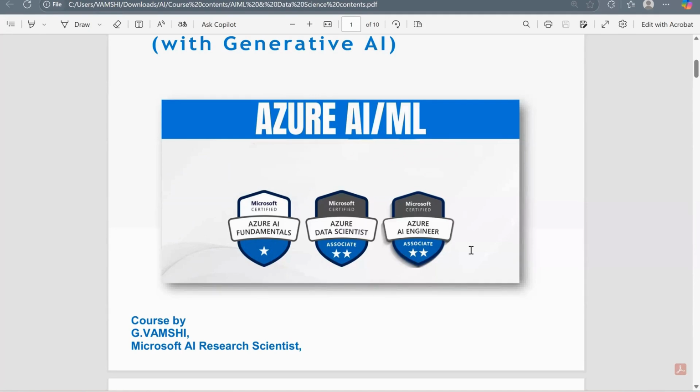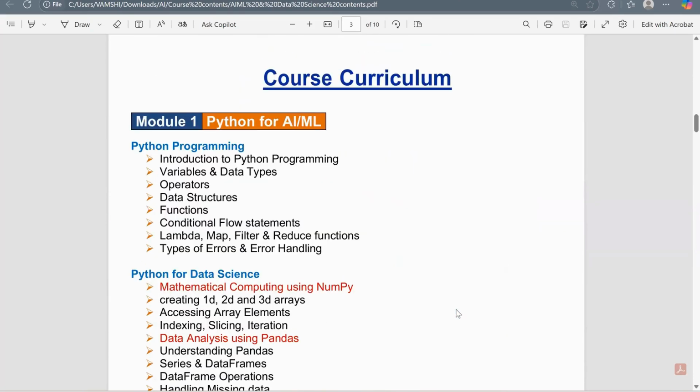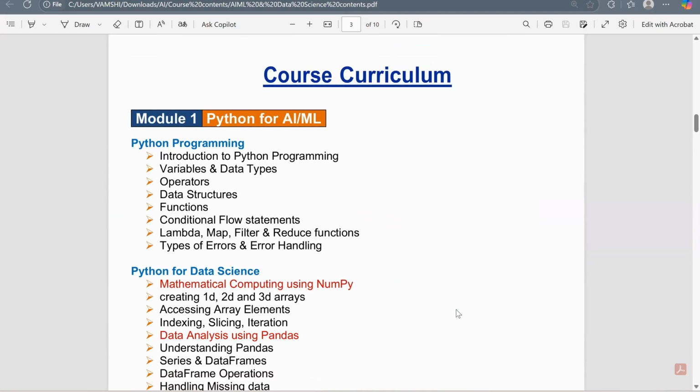As to what we'll be learning as part of this course and how this course will help you land a high paying job in AI. Let me tell you, as part of this course we'll be learning many different tools and I'll walk you through all of them. What are the different kinds of tech stack we'll be learning as part of AI? We'll be starting off with Python programming, which is required for AI and ML. So we'll be learning that one.